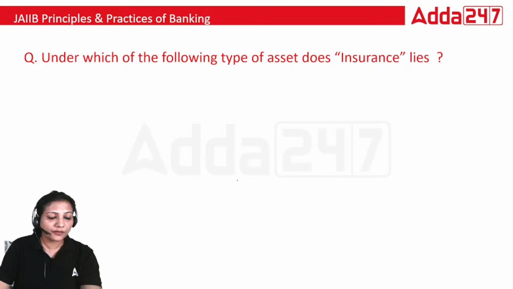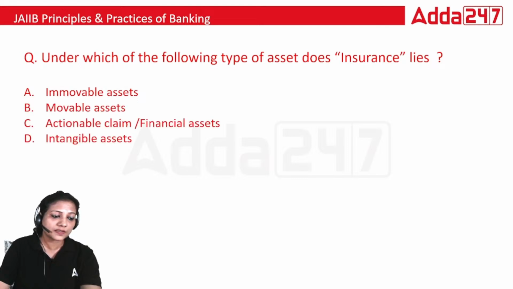Under which of the following type of asset does insurance lie? Is it immovable asset, movable asset, actionable claim, or financial asset, or intangible assets?